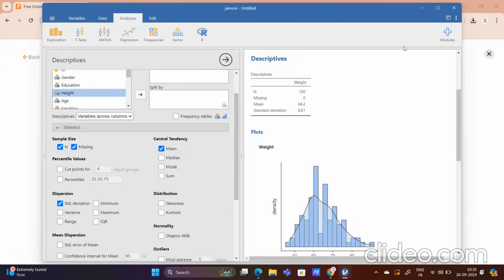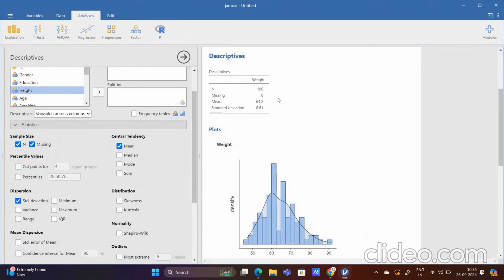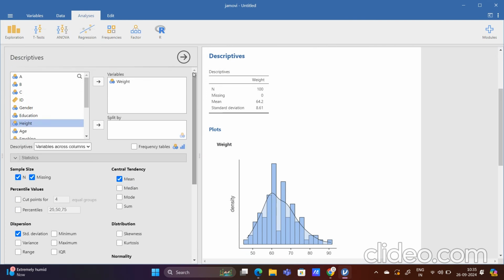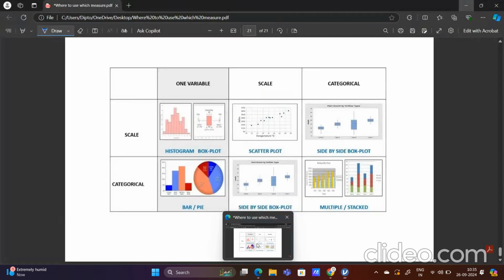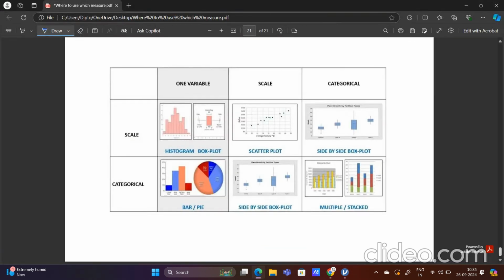Now the concept is, suppose I want to find out the next part. If I go by the PPT, suppose we have one variable, and that variable is scale. Then we should apply histogram and box plot.